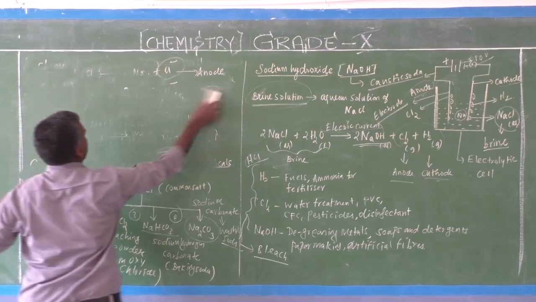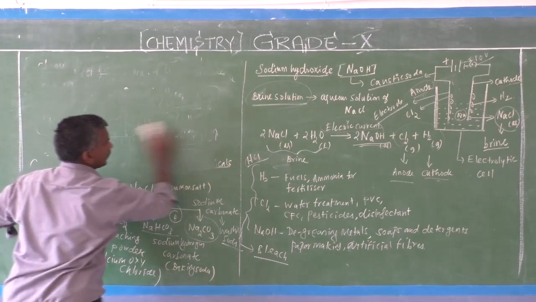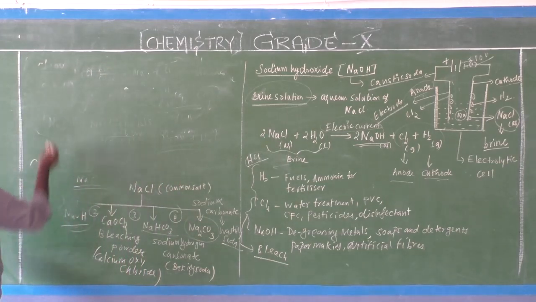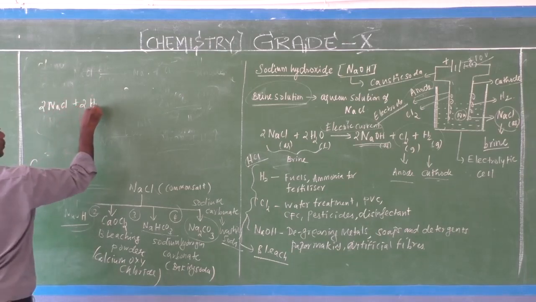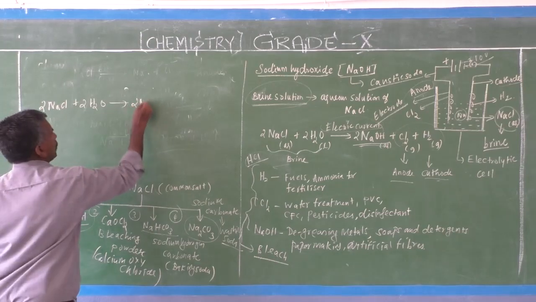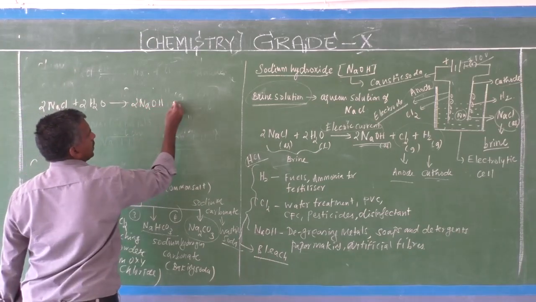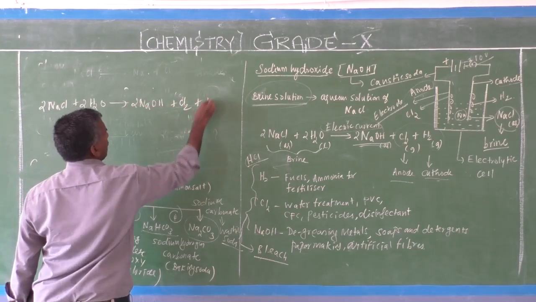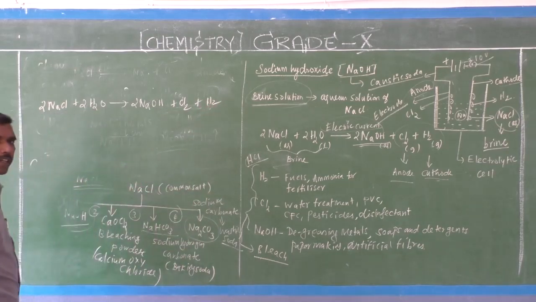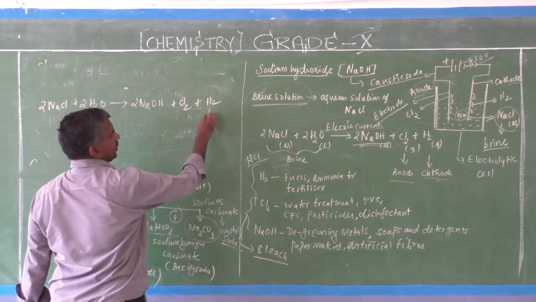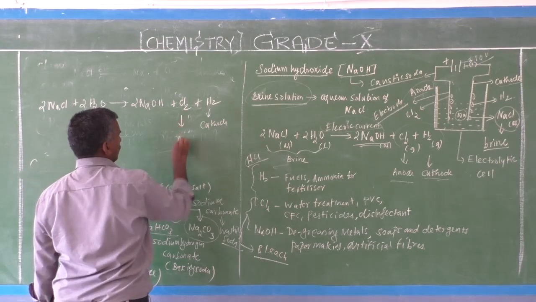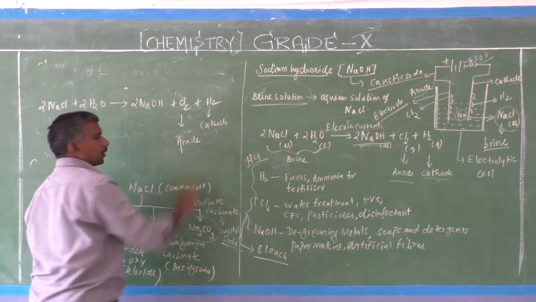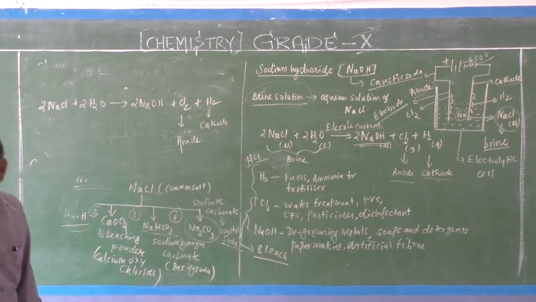So this process is 2NaCl plus 2H2O gives 2NaOH plus chlorine and hydrogen. Hydrogen is released at the cathode, and chlorine is released at the anode.